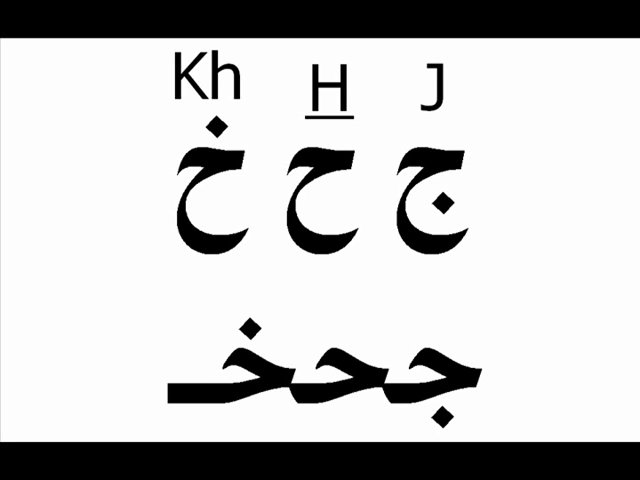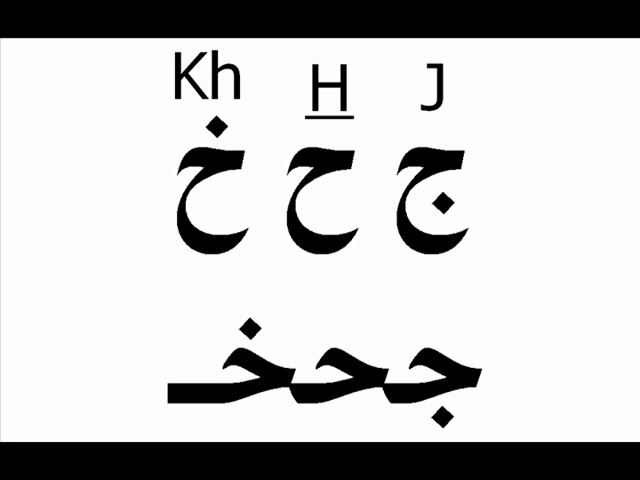Today's lesson is about the letters J, H, and KH. The three letters have the same shape. It's that one dot that differentiates between them. In order to learn how to pronounce the H and the KH letter, watch the four letters that don't exist in English video.